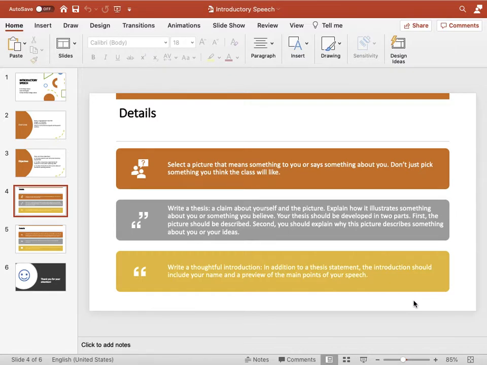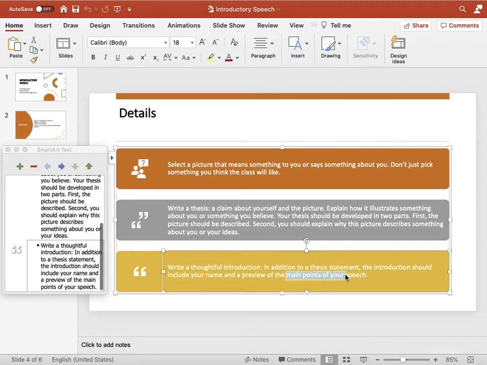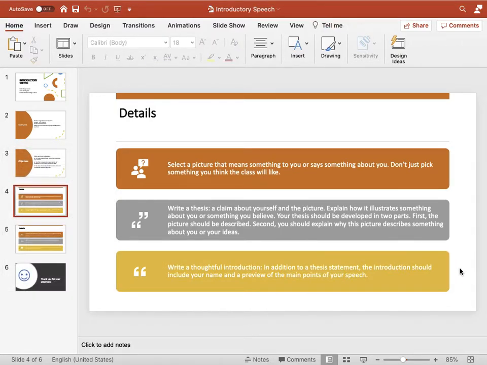Alright? But then you have to support that thesis with the help of more information, with the help of the main points of your speech. So the main points will be the points which will support that thesis. For example, the first point you can have after the thesis statement is that I have been arranging fundraisers to help the street children.